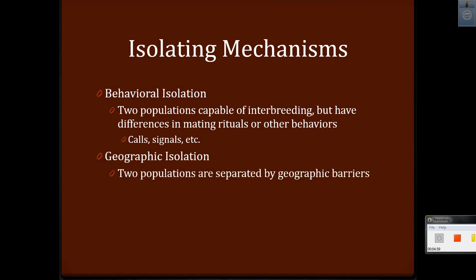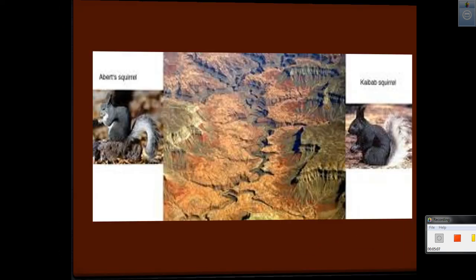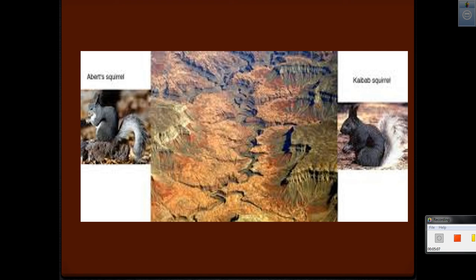There's also geographic isolation, where the two populations are separated by geographic barriers like rivers, mountains, bodies of water, canyons, or things of that nature. This isn't a very good picture, but this is of the Abert squirrel and the Kaibab squirrel in the Grand Canyon. At one point, the Grand Canyon was not a canyon. It was just a small river.